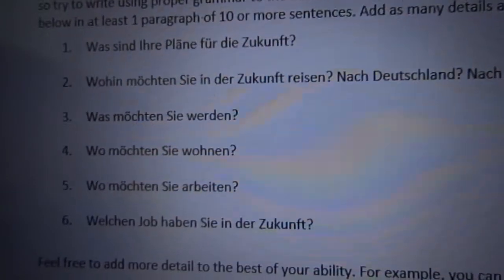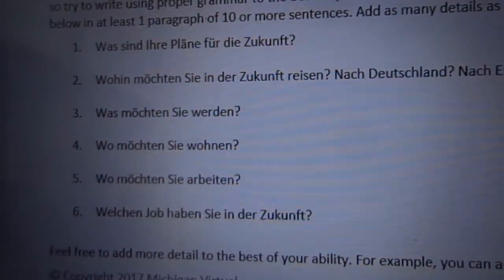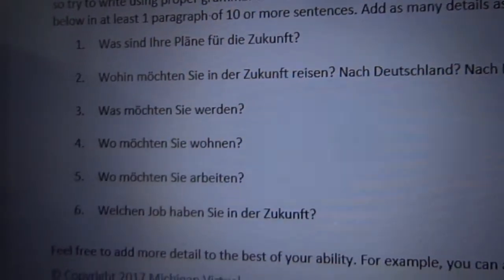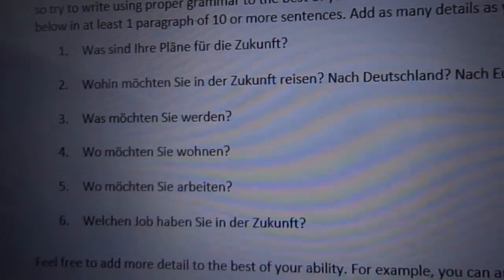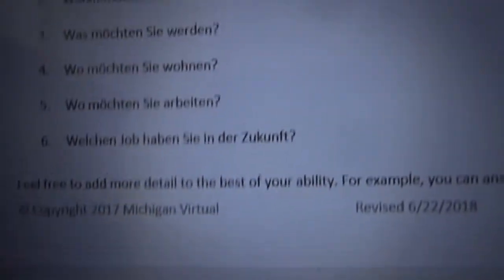Remember, with a paragraph, you want to start off with the main idea, telling me about your plans for the future, and you want to fully express that idea. And to fully express it, you want to have all these bullet points covered, and then maybe here are some extra bullet points you can cover down there as well.